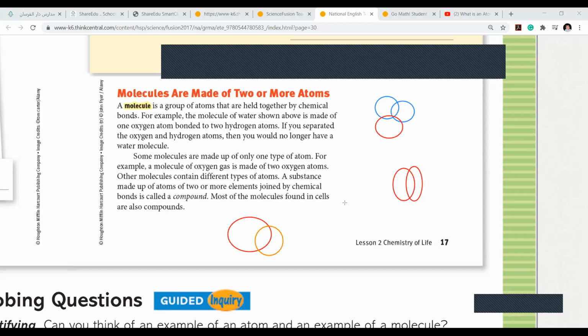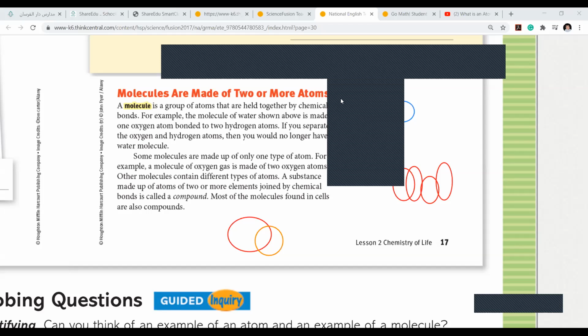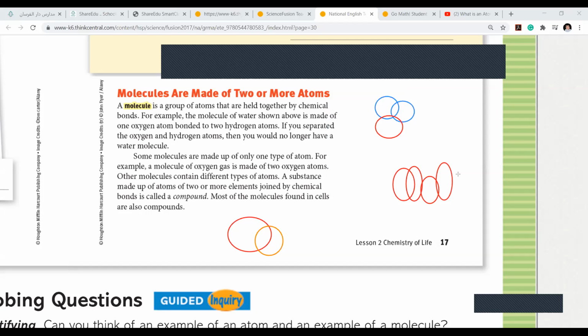Don't go by circles. Go by different elements. Like see, I will make the same color, and I'll make 4. Is it a compound? No. If something of a different color comes here, imagine carbon comes here.